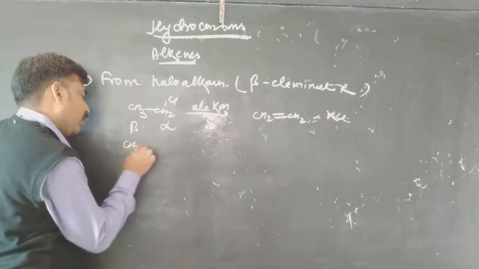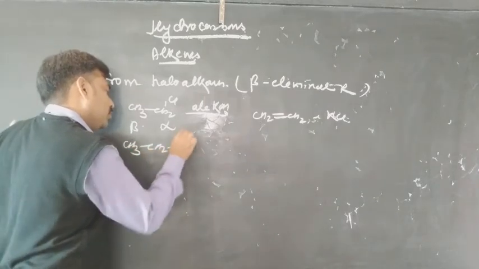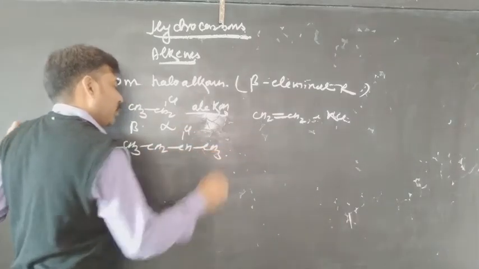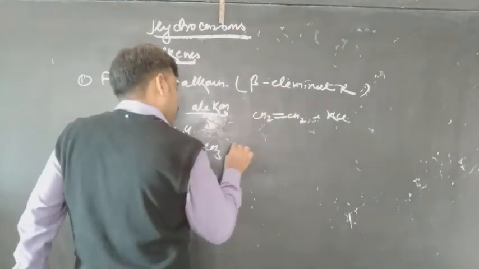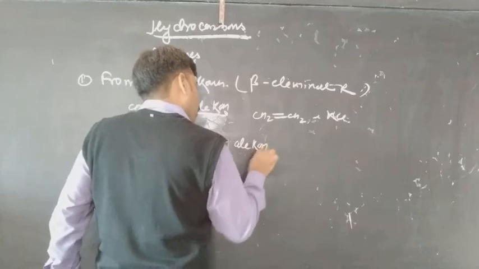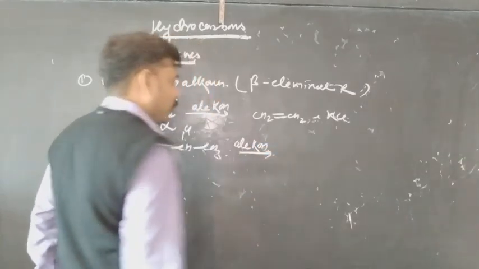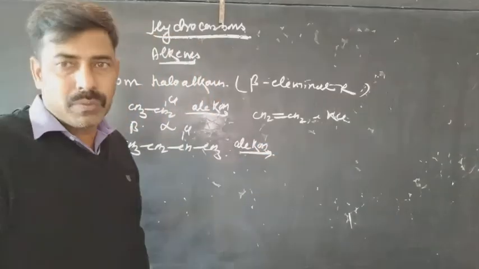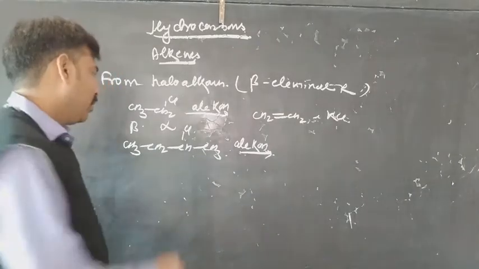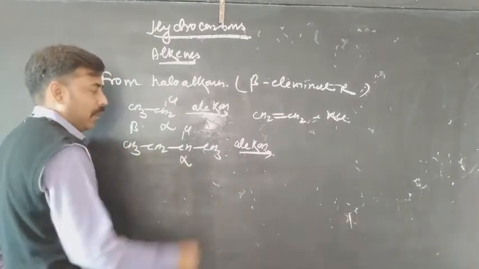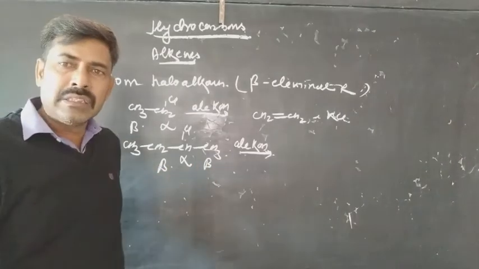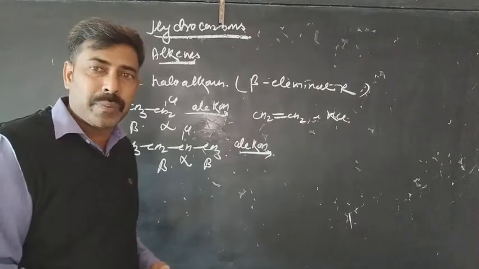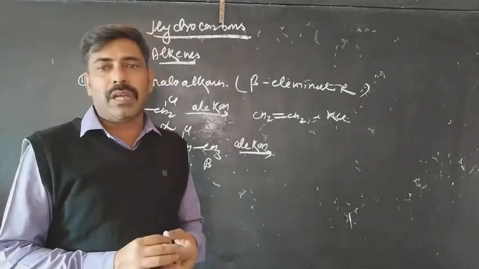But if there are two different beta carbons, different meaning both beta carbons have different alkyl groups, in these cases, when you treat with alcoholic KOH, what will be the product? Surely the product will be the beta elimination product, the alkene. But here this is the alpha carbon, this one is beta, and this one is again a beta carbon. In the case of two different beta carbons, from which beta carbon will the elimination take place?